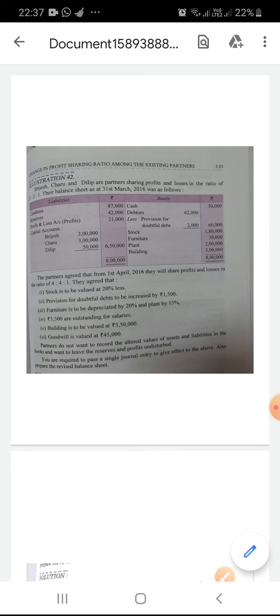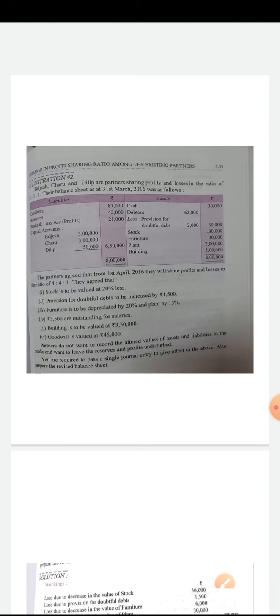Partners agreed that from 1st April 2016 they will share profits and losses in the ratio of 4:4:1. Means they want to change the profit sharing ratio from 1st April 2016, and they agreed that stock is to be valued at 20% less. Means there is a loss in the value of stock, to be revalued at 20% loss.